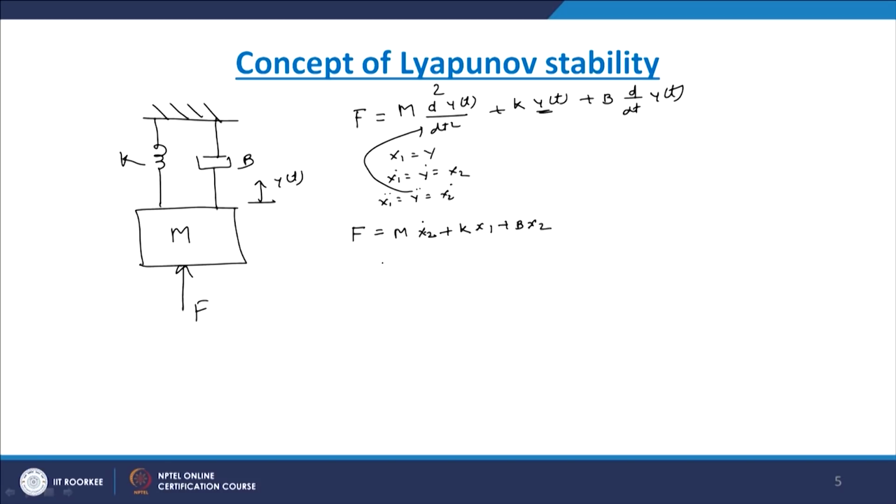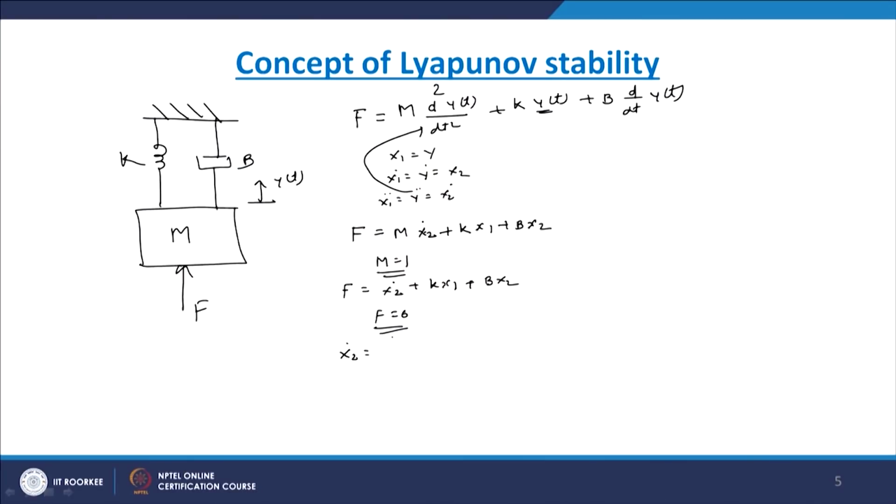Now suppose if you take m equal to 1, so your equation becomes F equal to x2 dot plus kx1 plus bx2. Suppose the system is autonomous, so let us say F equals 0, unforced system. So now the equation we can write as x2 dot equal to minus kx1 minus bx2, and the original equation x1 dot equal to x2. Now this equation has been formulated, applied force is 0, m is 1.